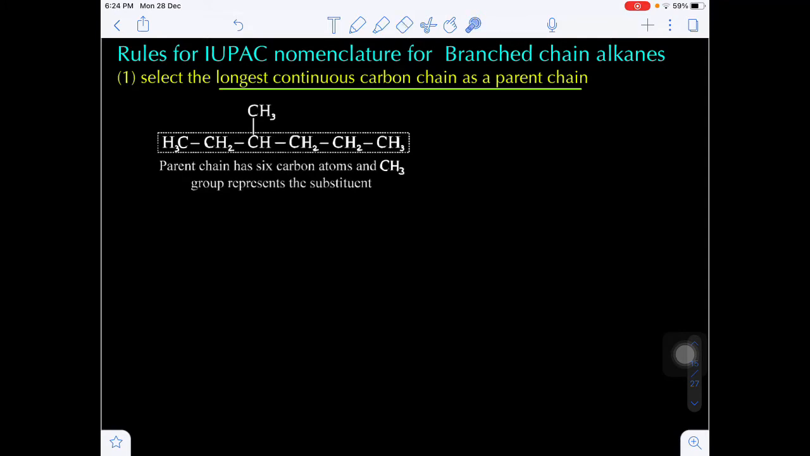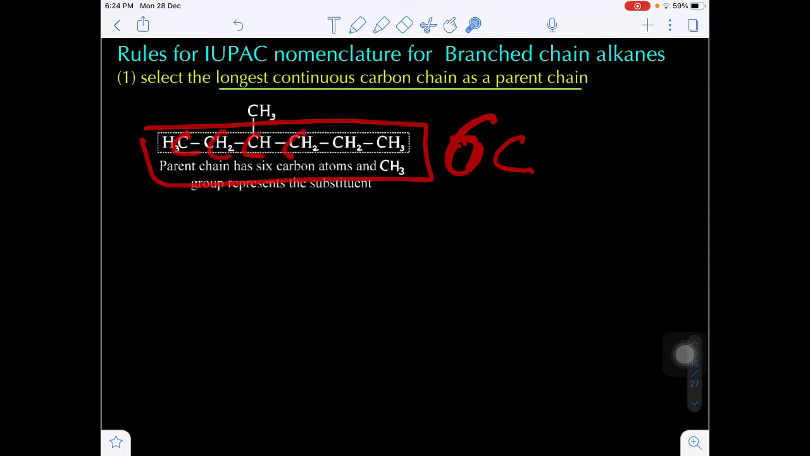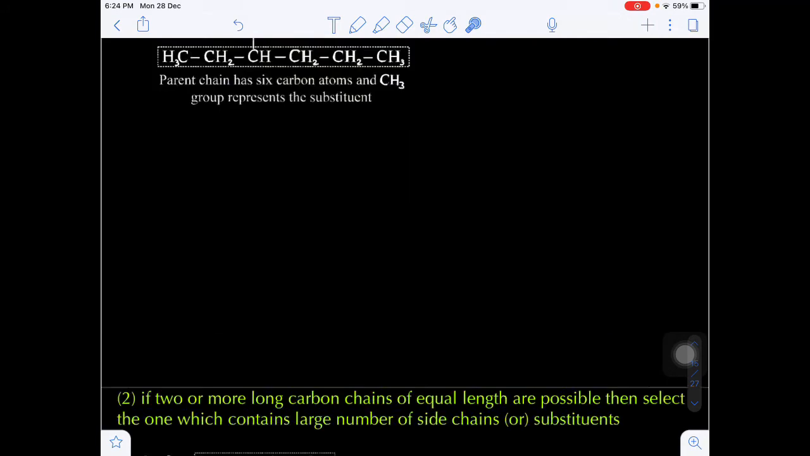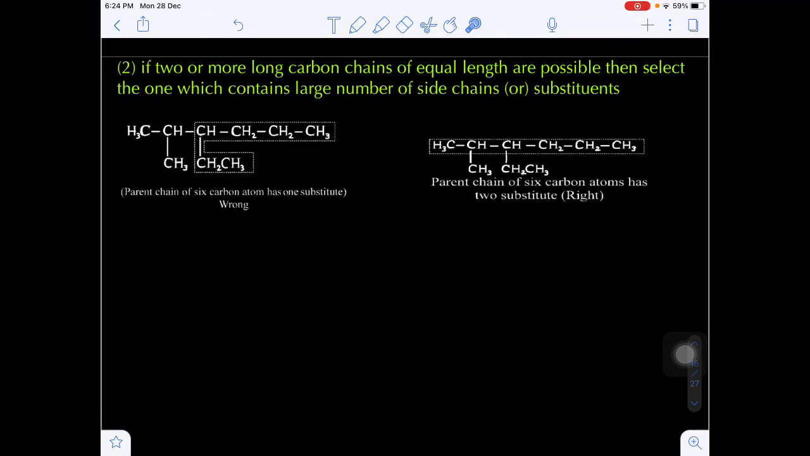Now in this, you see total 1, 2, 3, 4, 5, 6, 7. From this direction, how many carbons will be present? 5. In this direction, how many carbons? Only 4. But in this direction you will get the maximum, 6 carbons. Total how many maximum carbons? 1, 2, 3, 4, 5, 6. What is the first rule? Select the longest continuous carbon chain as the parent chain.